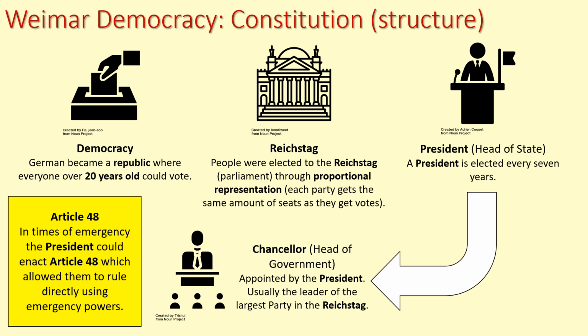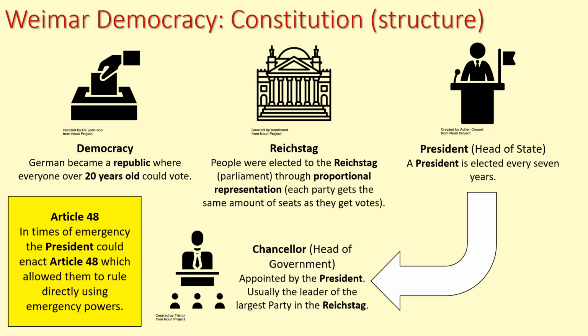That's about it, which means they then have to do a deal with another party to then have enough people to form a government. And of course, if one of the groups that forms that government falls out with the other group that they're sharing power with, then the whole thing collapses and you have to have another election. Now, initially, this doesn't prove a problem, but later on, as times get tough in Germany, the parties struggle to work together and you find that you're having election after election after election and it creates instability and people look at it and think, well, it's chaotic, and they start to think, well, maybe we need an alternative solution.